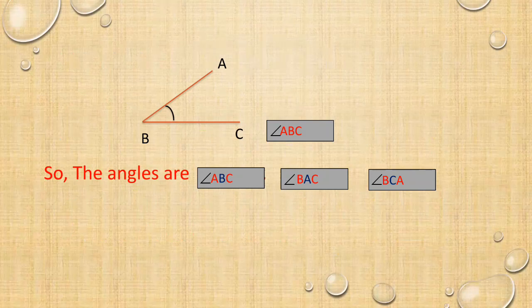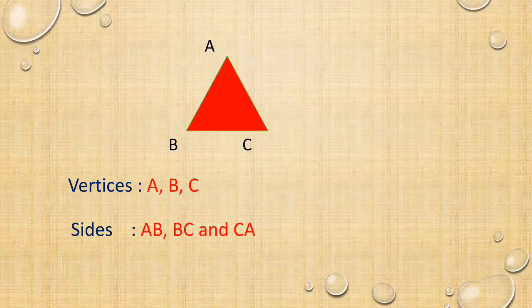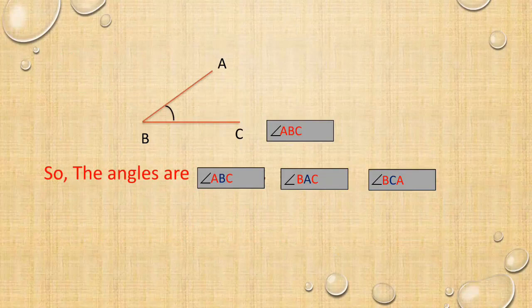AB and BC meet at B. We can say angle ABC, starting A, meeting point B and ending C. So we have to write ABC. In this, B is the angle. The middle term is the angle. A is the starting, C is the ending.